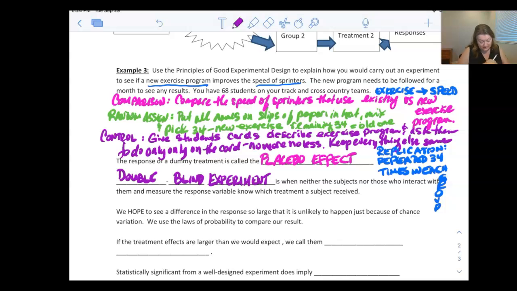All right, and then a few last thoughts. We hope the difference in responses is so large that it's unlikely to happen by pure chance variation alone. So we're going to use some probability at the end and say, hey, this result is really unlikely. It's this percent chance of happening by pure chance, so we really think this medicine was working. If the treatment effects are larger than we would expect, we call them statistically significant.